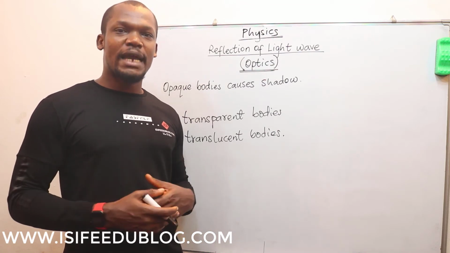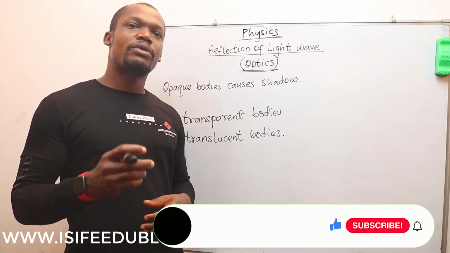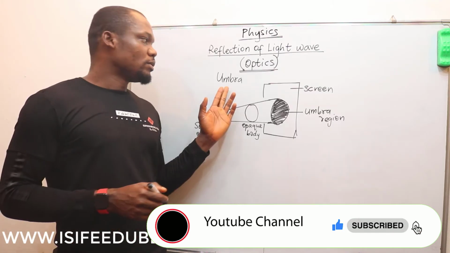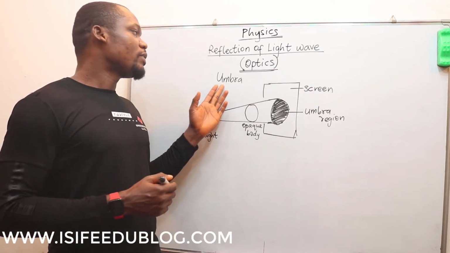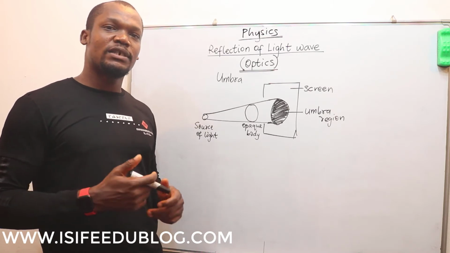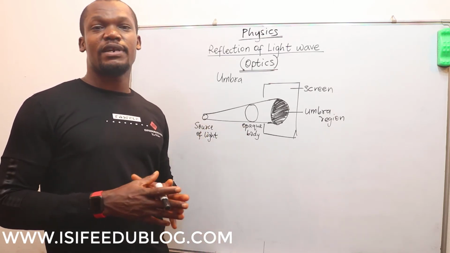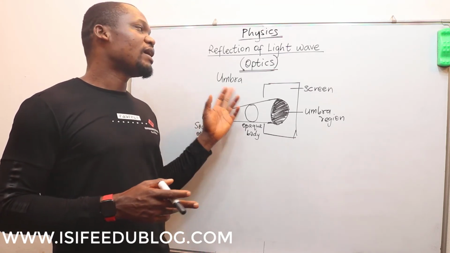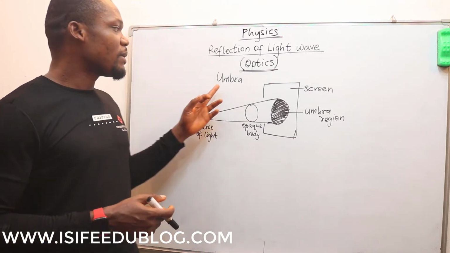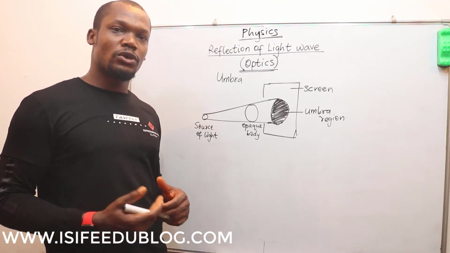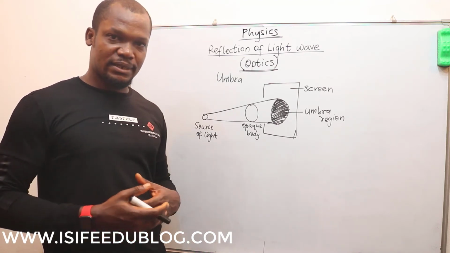So we have two types of shadows. We have the umbra and the penumbra. We take a look at them one after the other. The umbra. Umbra is the part of total darkness of a shadow. So as we already know, a shadow is divided into two, the umbra and the penumbra. To talk about the umbra, we'll say the umbra is the portion or region of total darkness.